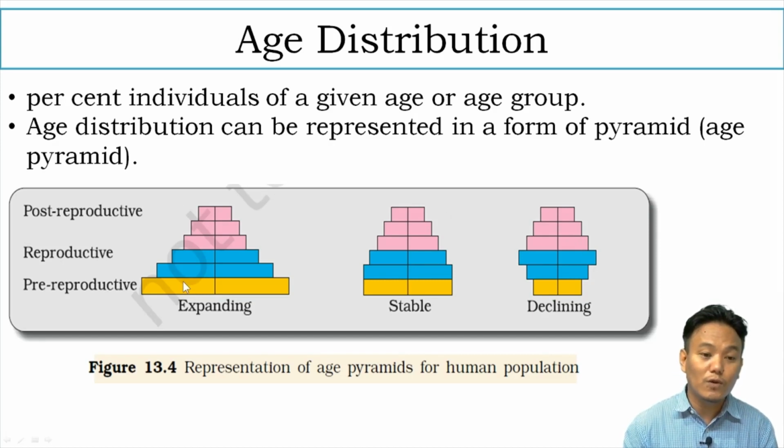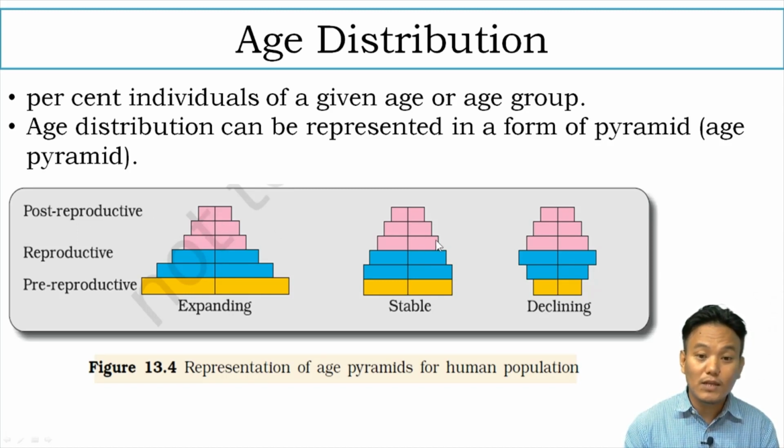If you look at these pyramids, you can see that the pre-reproductive age group people are represented with yellow bars, reproductive age group people are represented by blue bars, and post-reproductive people are represented by pink bars, right?